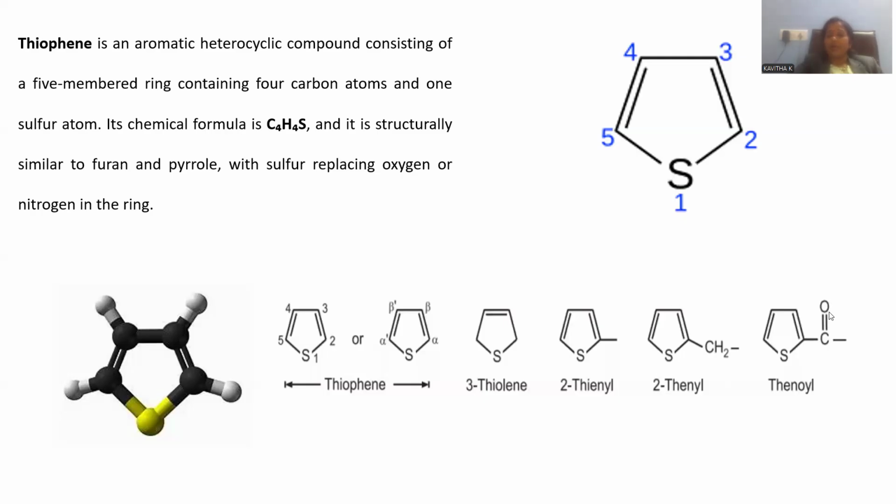If C double bond O is there, that is thenoyl. Sorry, the CH2 one is a hydrocarbon-type group only. If we have the C double bond O carbonyl, that is called thenoyl. This is the way different naming is provided for thiophene derivatives.